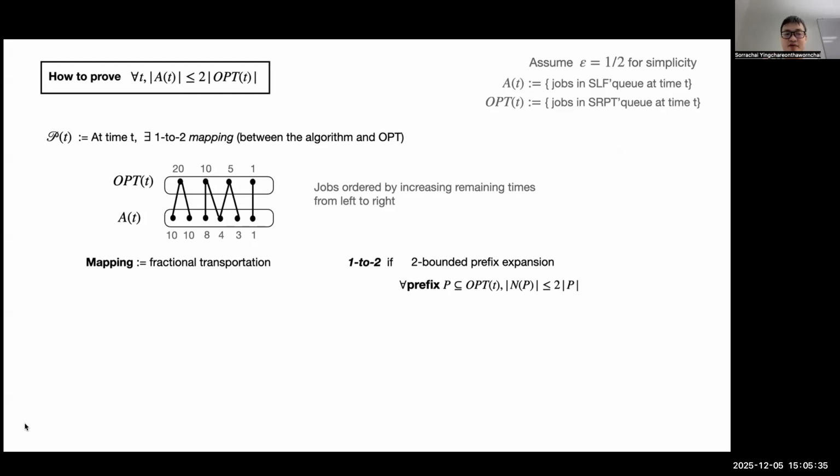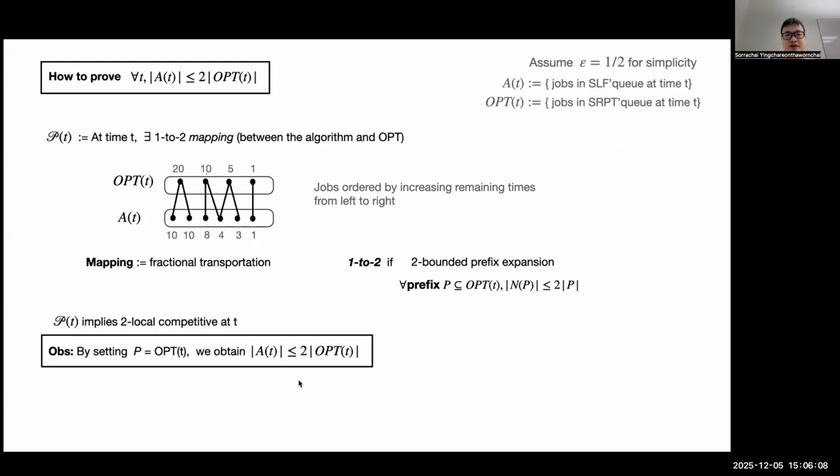When I say prefix expansion, it just means that for any prefix of opt in this ordering, the expansion, the neighborhood, is never a factor of more than 2 times the prefix size. So in this example, if you go to the prefix of size 1, it never expands more than 2. If you go to a prefix of size 3, it also respects this expansion. So basically you have a 1-to-2 mapping in this way.